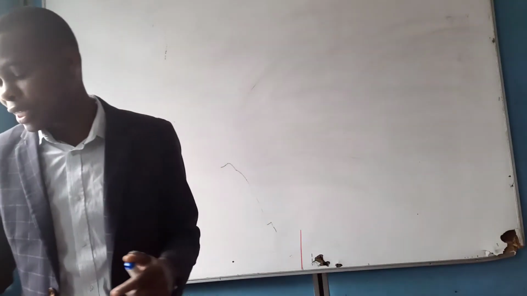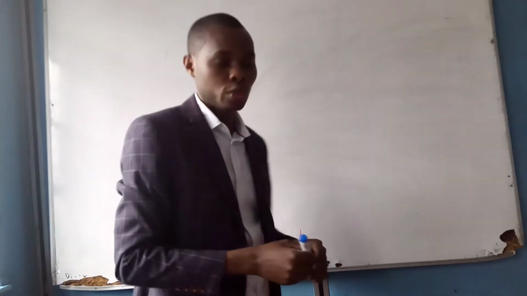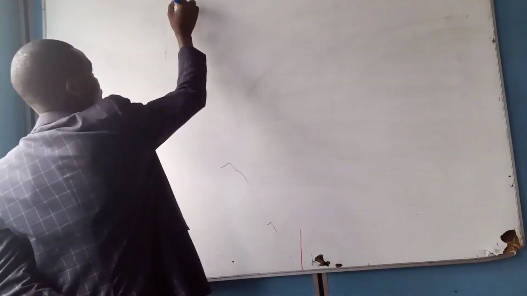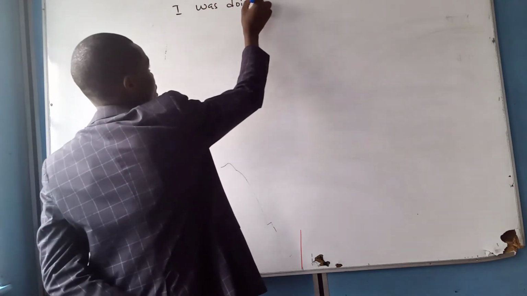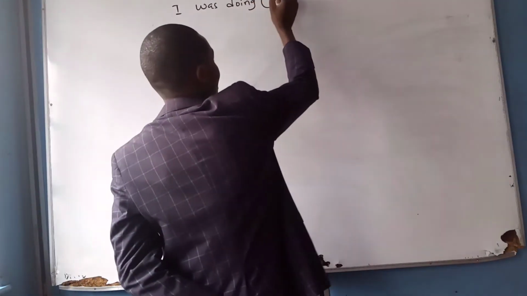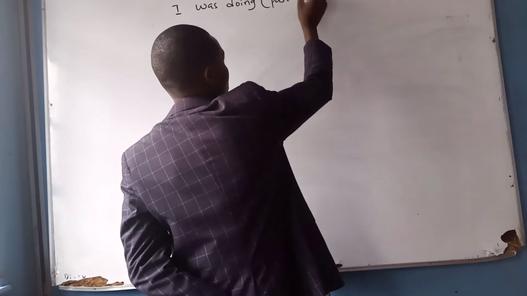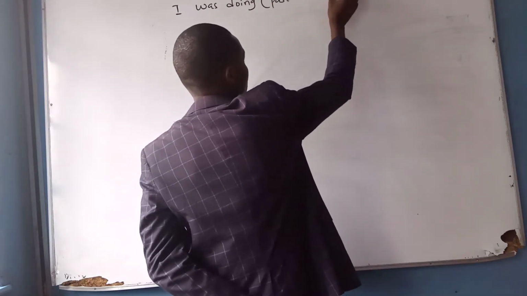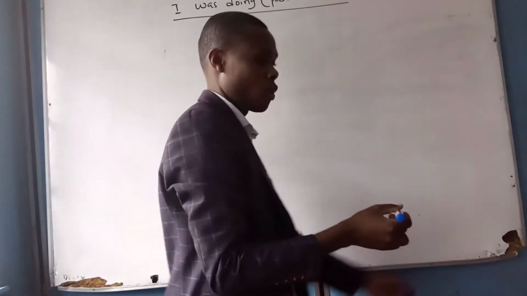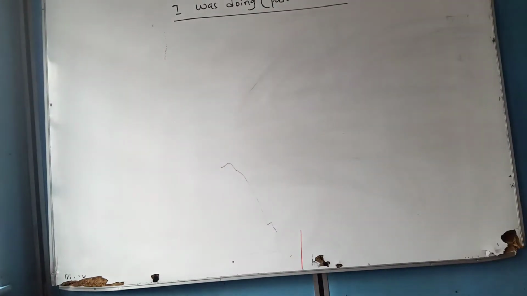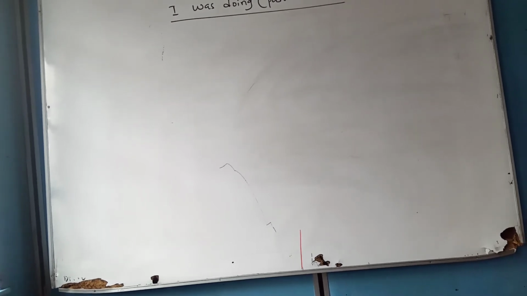So we're going to look at something else here. That is, I was doing, the past continuous. I was doing. That's past continuous. I was doing. Past continuous. Like that. As you can see, I was doing, the past continuous.